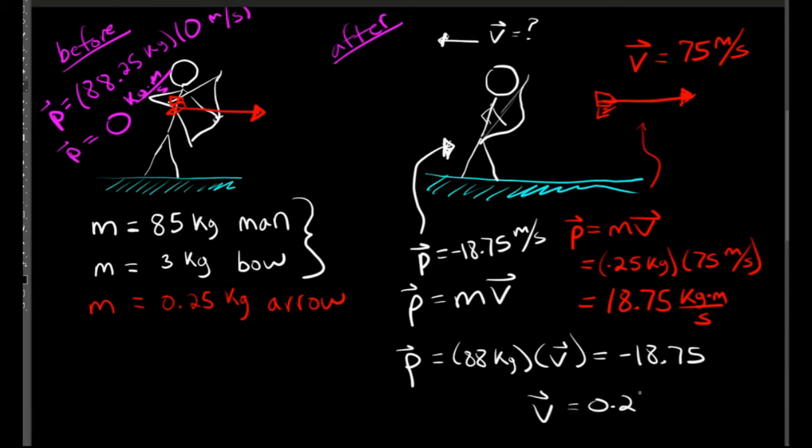So I can solve this equation for velocity, and I should get about 0.21 meters per second. I didn't write it here, but this should actually be a negative 0.21 meters per second. We define right motion in this case to be positive and left motion to be negative. So this answer should be negative 0.21 meters per second.